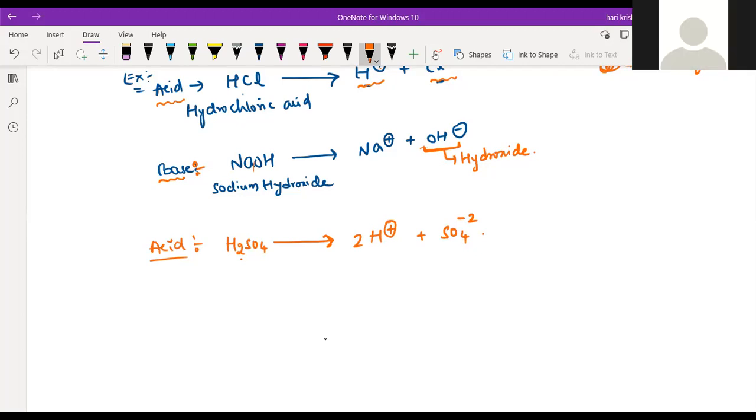Sir, can you explain this again, what you asked? Why is SO4 minus 2 there? There is a balance. Sir, should plus and minus ions be equal? Not ions, the charge should be equal. Plus 2 should be cancelled with minus 2. Then only it will become neutral, right? There is no charge on the compound. So to make it neutral, we should take plus or minus. That is how the adjustment works.